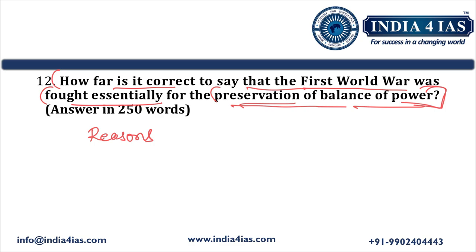So in this answer, we should talk about the causes of the First World War, and after the causes, we should also write about the specific incidents that reflect the balance of power struggle. Then we should also write about the results of the First World War in achieving the balance of power. So these three dimensions we should write for this question, and for each dimension we should write at least 3 to 4 points. As the question is for 15 marks, if we write 3 to 4 points for each of the 3 dimensions, we will be writing 9 to 12 points, then an introduction, then a conclusion.